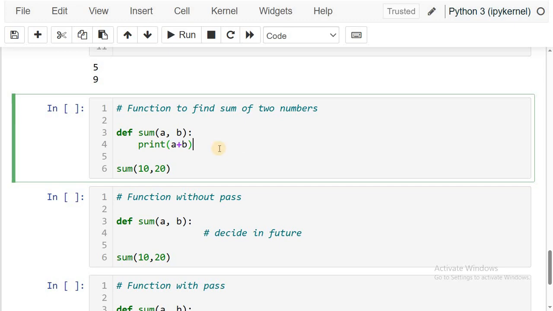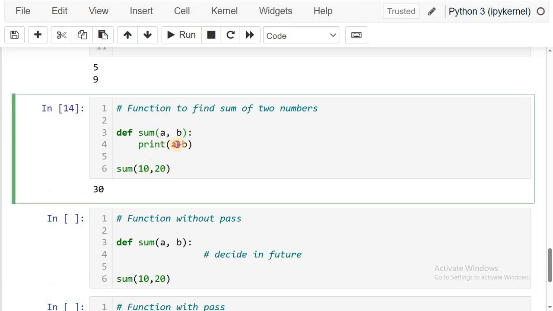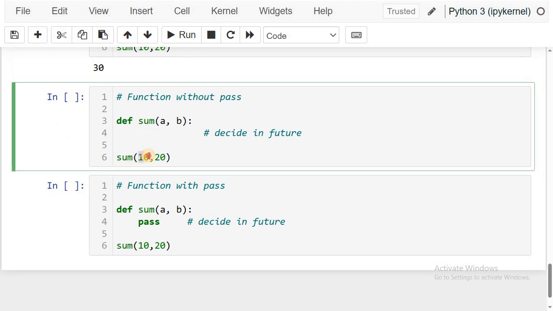In this example, we are trying to find the sum of two numbers with the help of a function. So 10, 20, these values will be passed here, and a plus b, 10 plus 20, 30 will be printed. This is the general implementation of a function. But now when we pass 10, 20 to the function sum, at a particular point of time, I don't know what I want to do with the help of 10, 20. I will decide the code in future. With the help of these 10, 20, I want to write code in future. So that's why I keep this statement empty. Let me execute this.